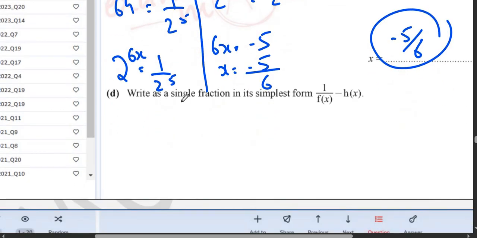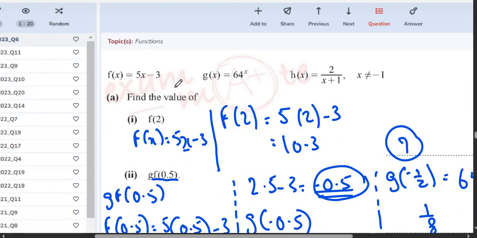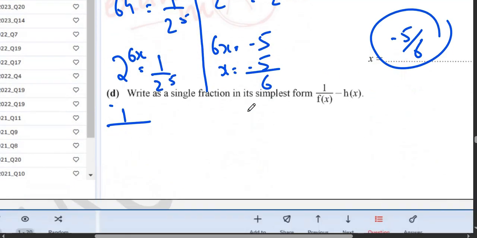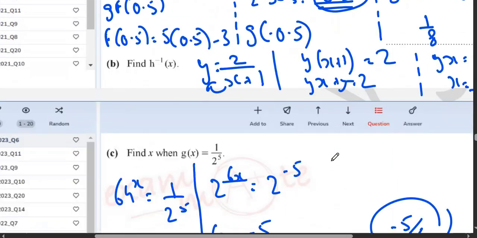Now the next question says write as a single fraction in its simplest form 1 upon f of x minus h of x. So 1 upon, instead of writing f of x, I will write the value of f of x, which is 5x minus 3, upon 5x minus 3 negative, and instead of h of x, I will write the value which is 2 upon x plus 1.